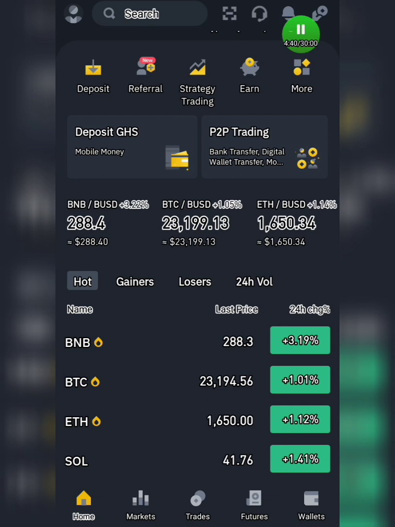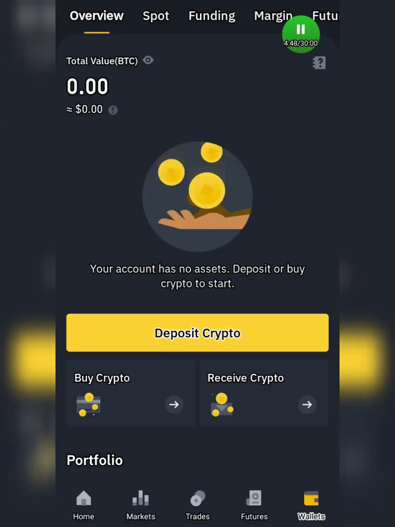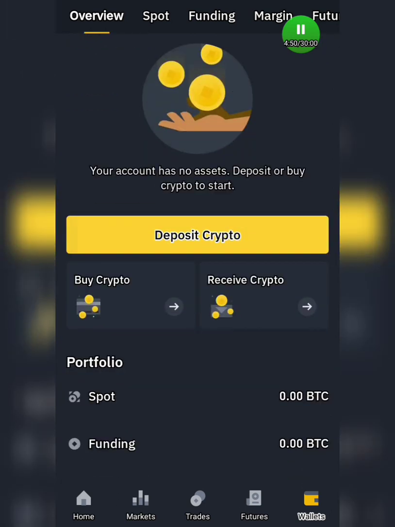It's been a while since I've used Binance, so I think they will ask me to log in again. Okay, as I said, they are asking me to log in again, so let me just log in real quick. Okay, so I've logged in, as you can see. When you log in, this is how your account looks inside, as you can see on the screen.